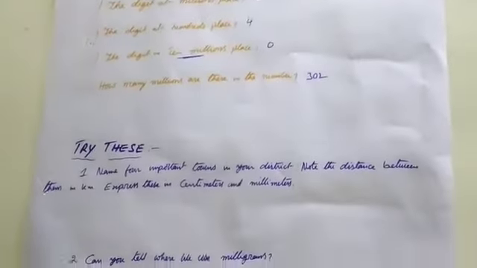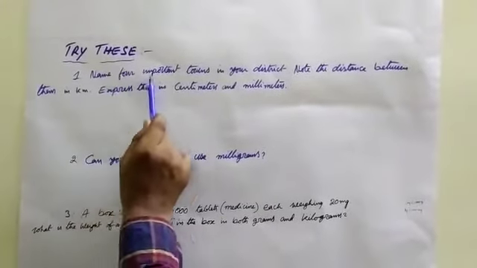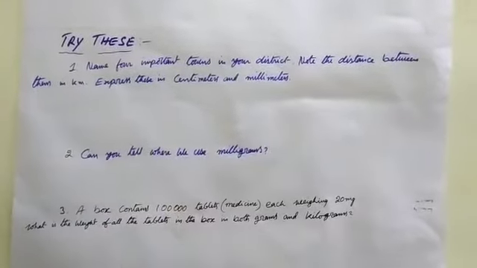And go to the try these. Try this means name 4 important towns in your district.